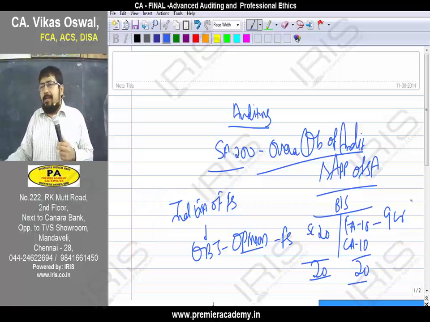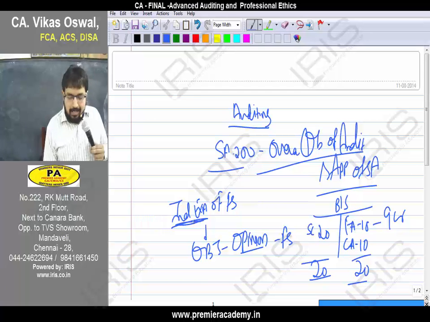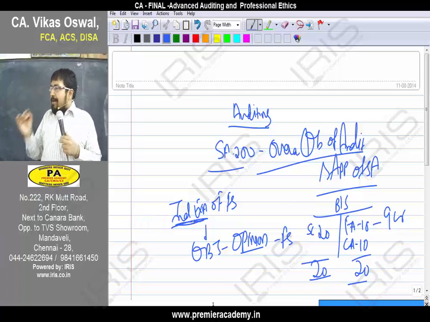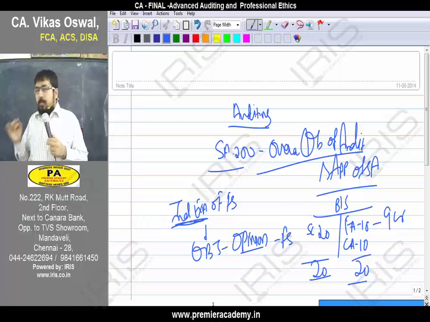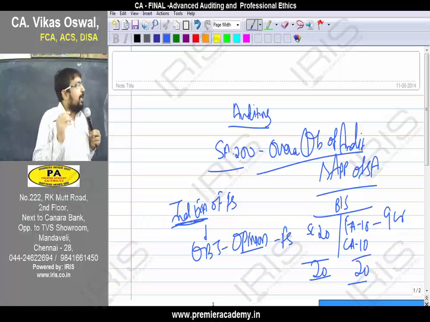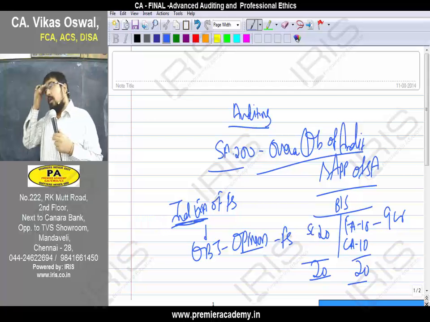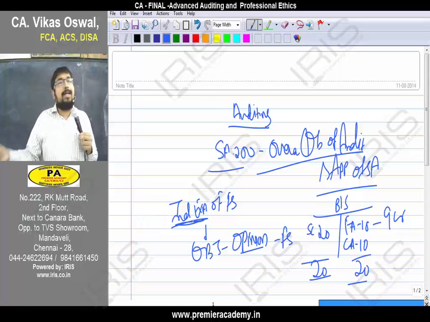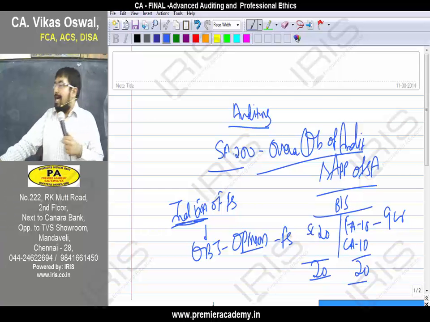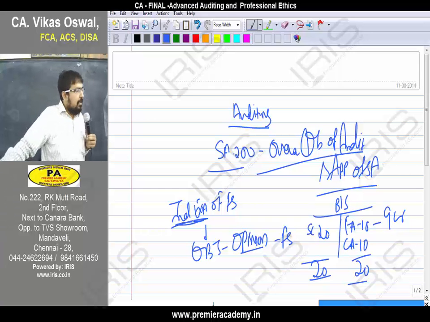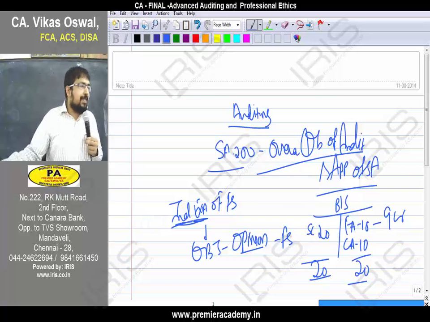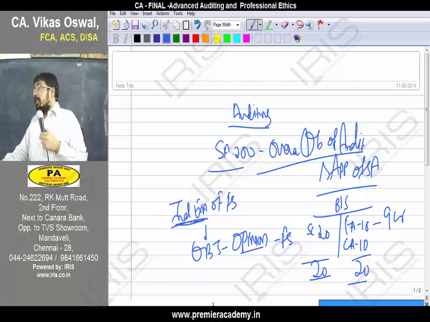What I'm trying to say is that the first word which is very important for us is independent examination. Never ever be influenced by the clients. You should always maintain an independent examination of the financial statements, comprising balance sheet, cash flow statement, notes to accounts, receipts and payments, with an objective to give an opinion.